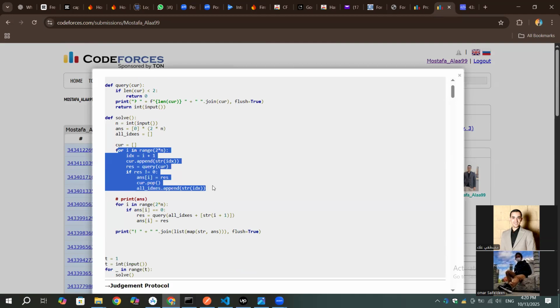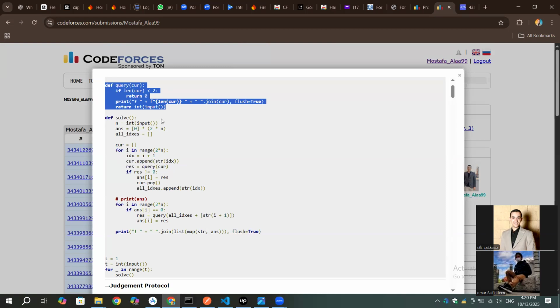This is the first process, which is the 2n queries. I'm just holding all indexes. All indexes, by the way, is just the indexes that I now know their answer, which is the second occurrence of every number from 1 to n. And current is just the query that I do. So whenever I see any item, I'm adding index i plus 1, not i, because the interactor understands one-based indexing, not 0. So I'm just adding 1 to it.